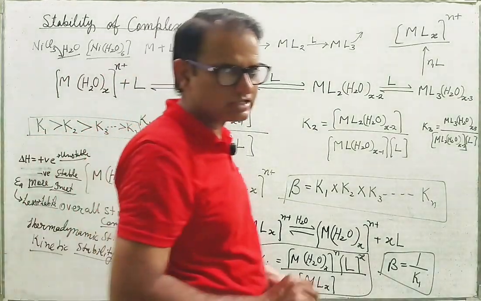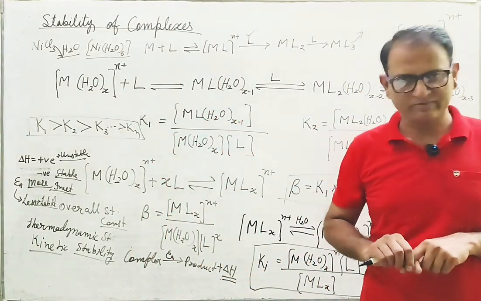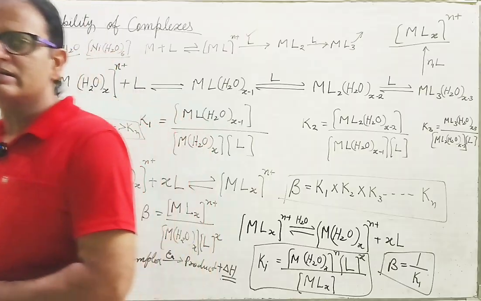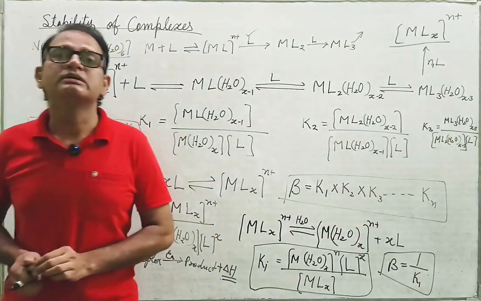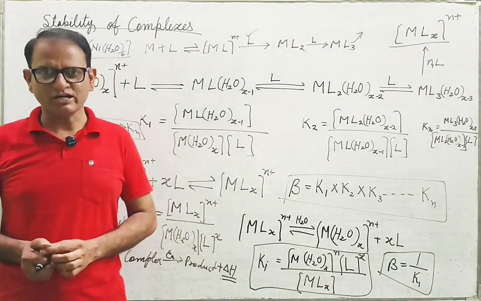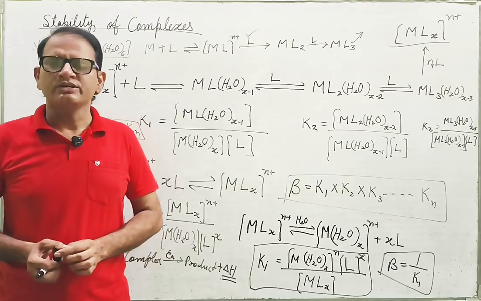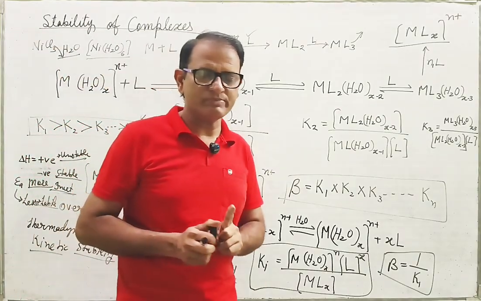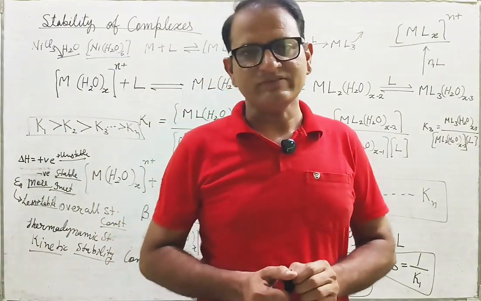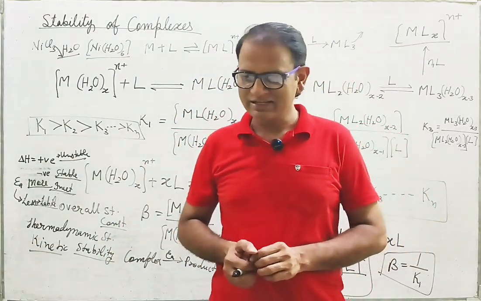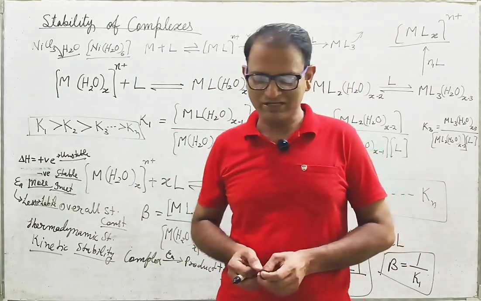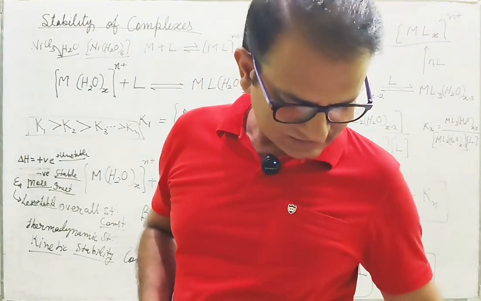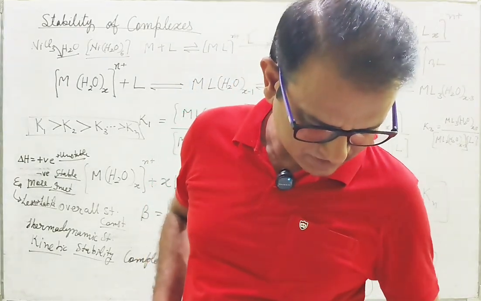Okay, so this is how we can classify our stability as well into two categories. One is thermodynamic stability and another one is kinetic stability. Thermodynamic stability depends upon heat of reaction or enthalpy of reaction, while kinetic stability depends upon energy of activation or activation energy. So that you take care of. Okay. So now the factors affecting stability.